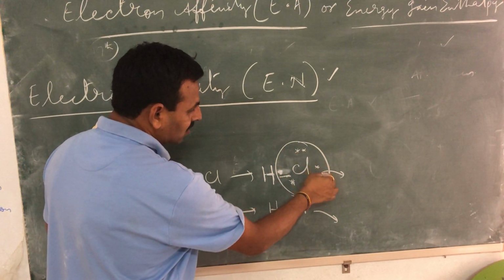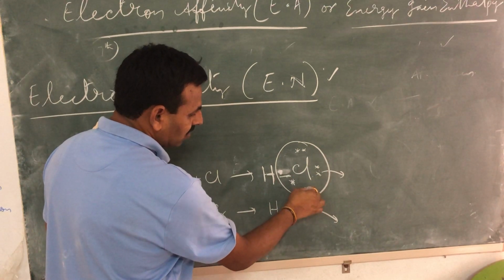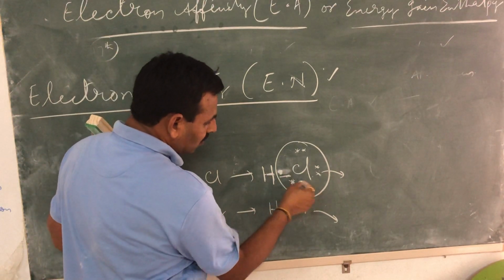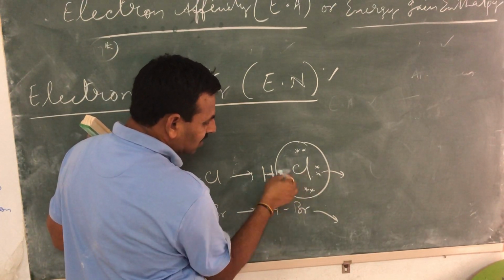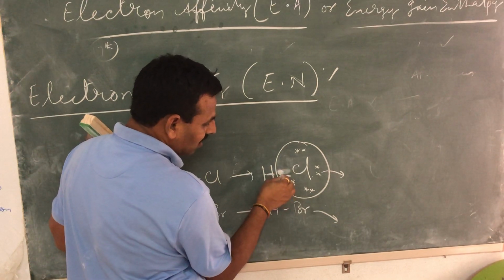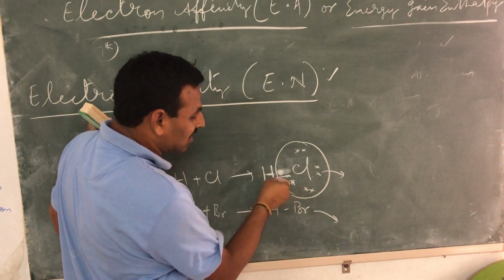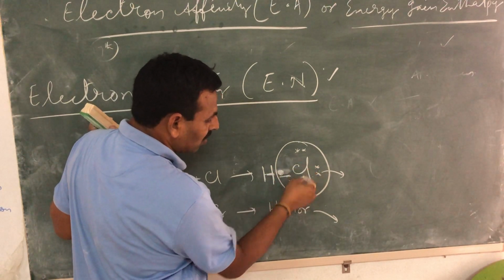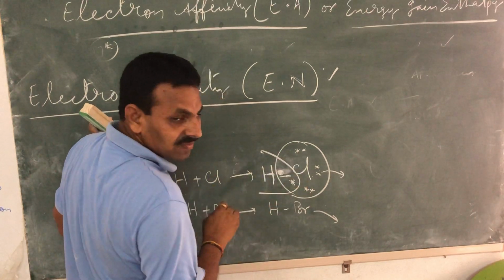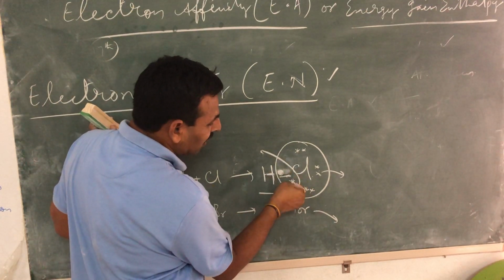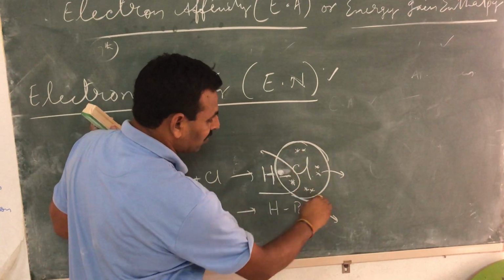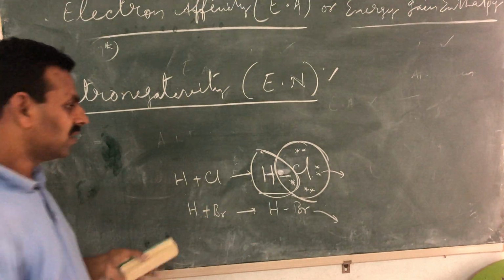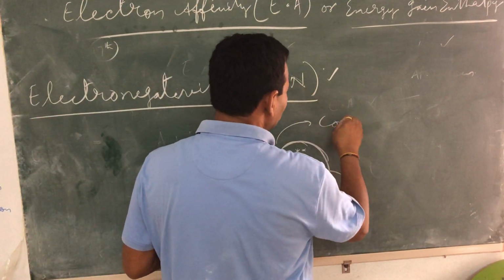These are all the valence shell electrons of chlorine, 7 electrons. Now when these two elements share their single electrons, this kind of sharing is known as mutual sharing, because this electron belongs to chlorine also and this electron belongs to hydrogen also. Now this pair of electrons is mutually shared by both of them.